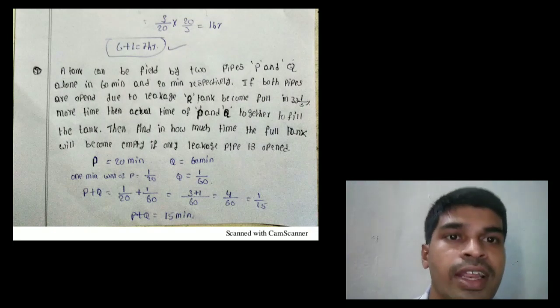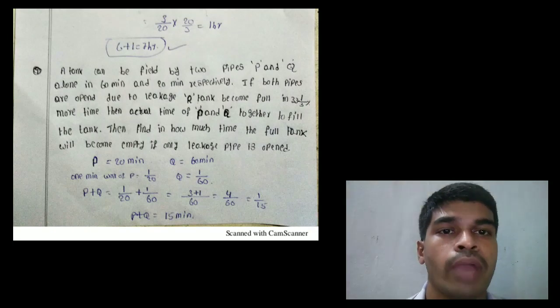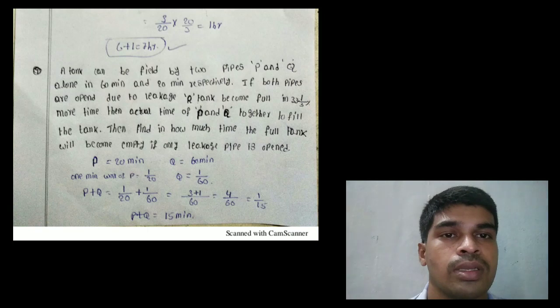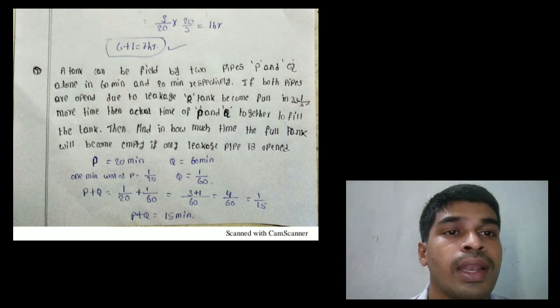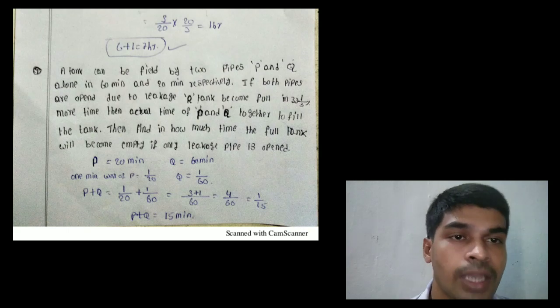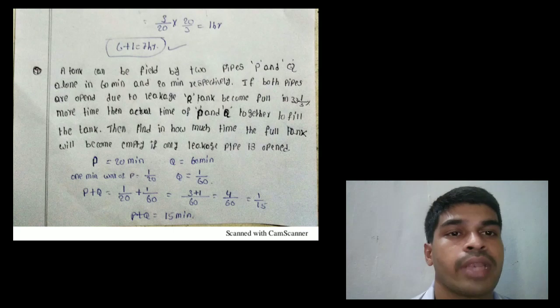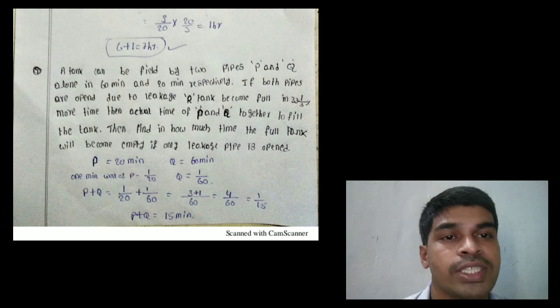Tank A can be filled by 2 pipes P and Q alone in 20 minutes and 60 minutes respectively. Both pipes are open, due to leakage it becomes full in 33 1 by 3 percent more than the actual time P and Q together take to fill the tank. Then find how much time the full tank will take to become empty.